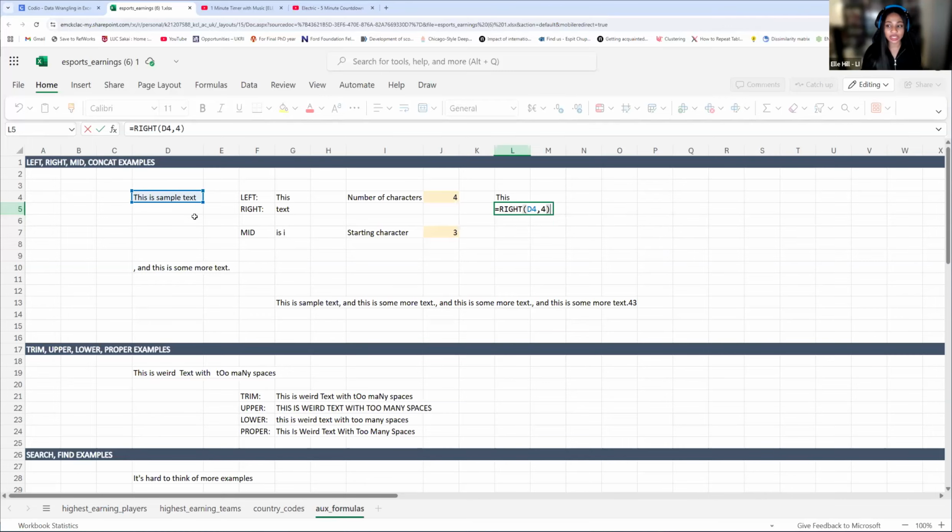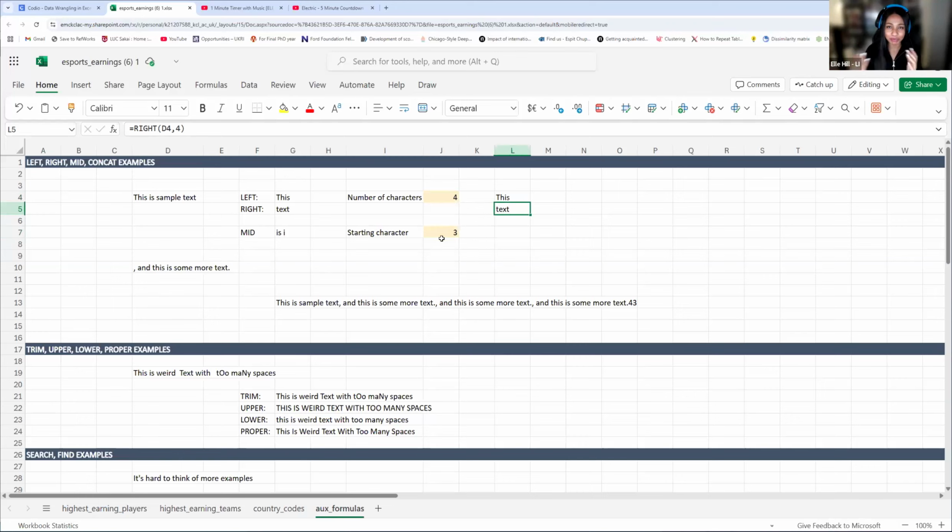In this case, since we're not autofilling, you don't need any fixed references or dollar signs. Generally, you're not going to need dollar signs for these text functions because as we move down, we want this cell to change. We're not going to reference the same text value all the time. We want to get a particular amount of characters from different values, so usually we won't fix these references. Amazing. So it won't print in reverse. If we select from the right, it only counts starting from the right, but it's not going to print in reverse.